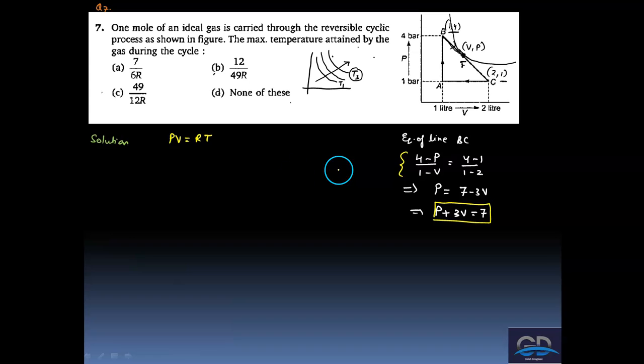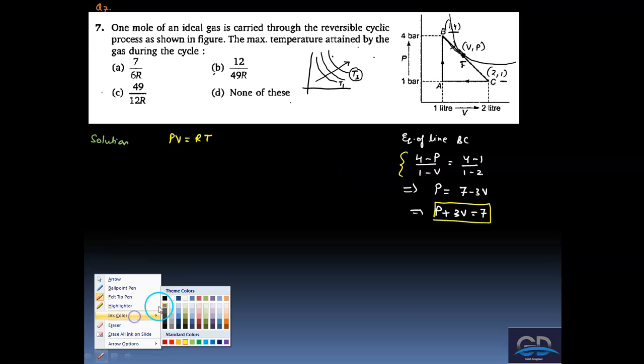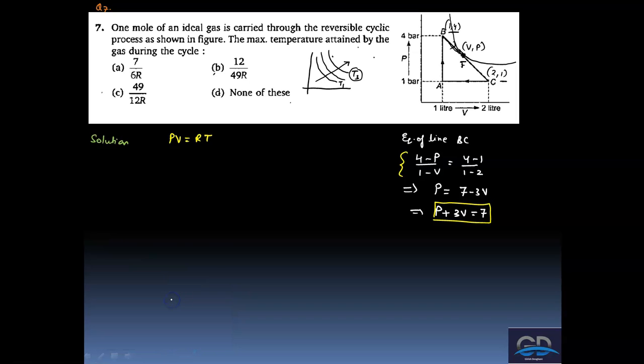Now, how do I find this touching point? We can find it in several ways. One is by regularly finding maxima and minima, right? That is the conventional way, so let's solve with that. Wherever P is there, I can convert this equation into one variable and then differentiate. For maximum temperature, we can frame an equation for temperature with respect to either V or P and differentiate it, dT by dV or dP by dV. That is one way, so let's do that.